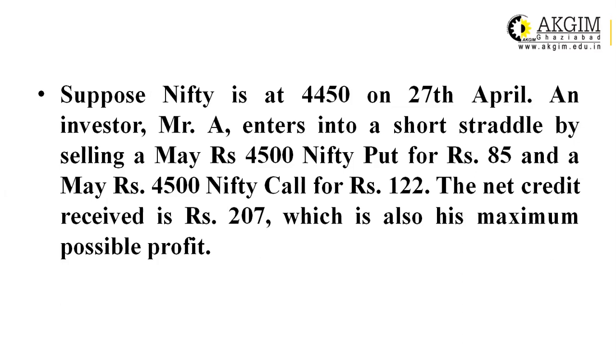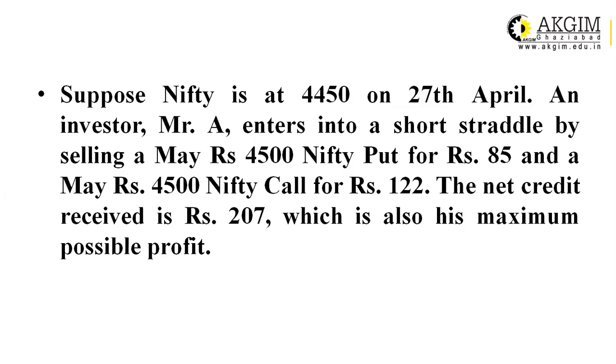This can be explained with the help of an example. Suppose the Nifty is at rupees 4,450 on 27th April, and the investor enters into the short straddle by selling a May 4500 Nifty put for rupees 85 and a May 4500 Nifty call for rupees 122.